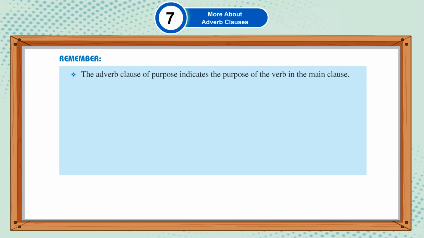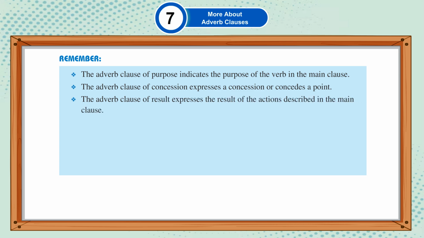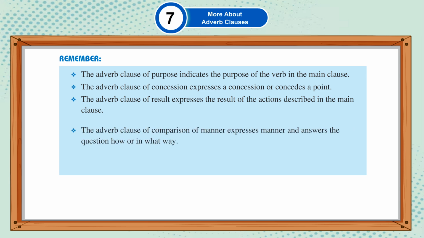Remember, the adverb clause of purpose indicates the purpose of the verb in the main clause. The adverb clause of concession expresses a concession or concedes a point. The adverb clause of result expresses the result of the actions described in the main clause. The adverb clause of comparison of manner expresses manner and answers the question how or in what way.